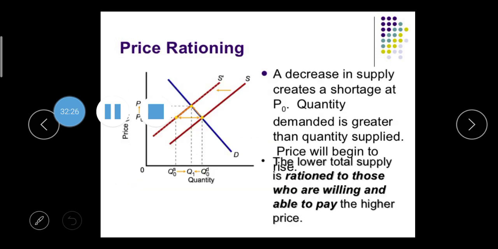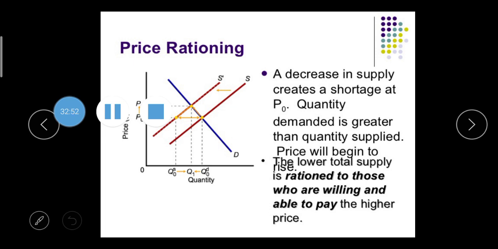So here there is price rationing, meaning what? A decrease in supply creates a shortage of the quantity. If your supply is lesser, then we can say your demand is higher and your supply is lesser. It creates a shortage of the quantity. Demand is greater than the quantity supplied, so the price will be bigger. Second, the lower total supply is rationed to those who are willing and able to pay the higher price.